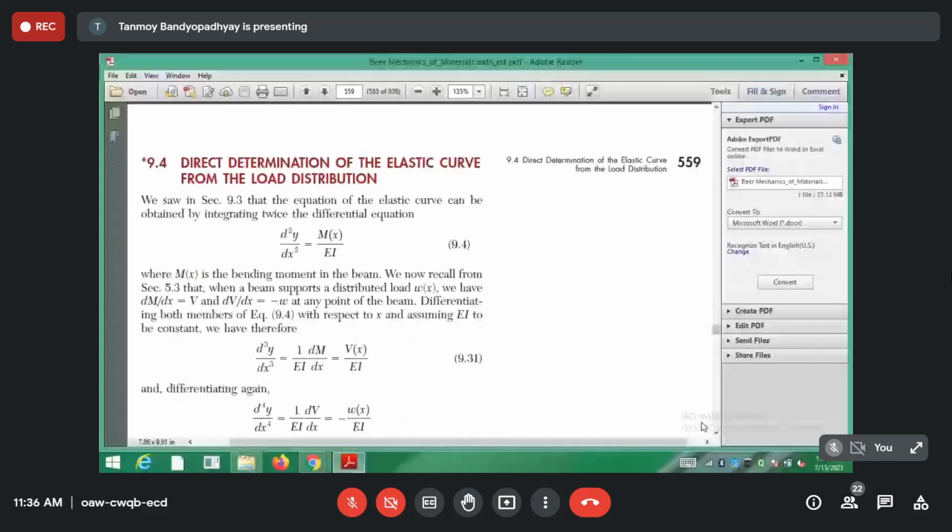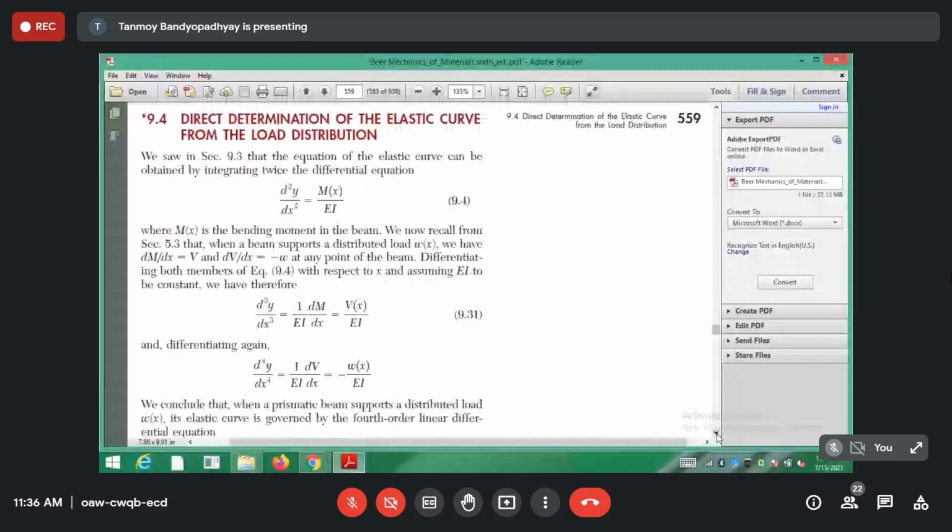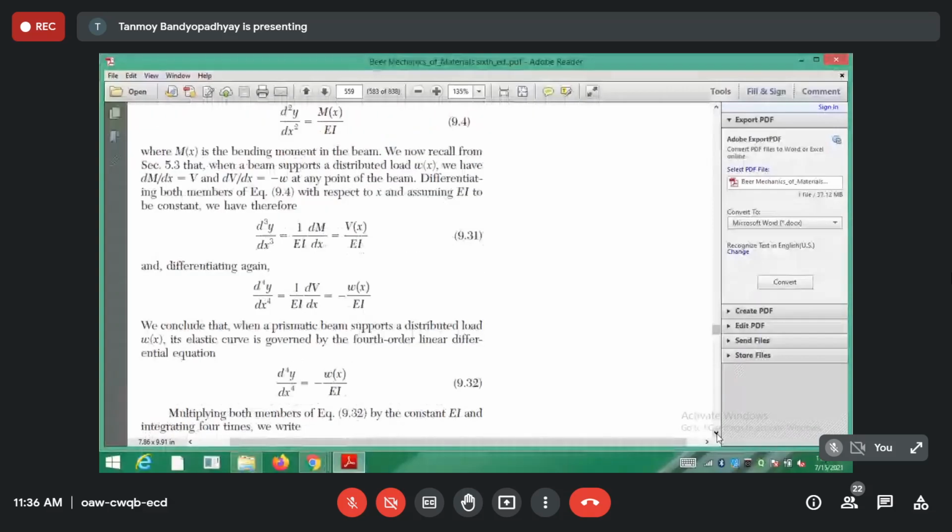Okay. So what if we differentiate? You can see here also, we got d2y dx2 that is equal to M by EI. Similarly, if we differentiate it more, d2y dx2 differentiated again gives d3y by dx3. Right? So that should be equal to 1 by EI into dM by dx.